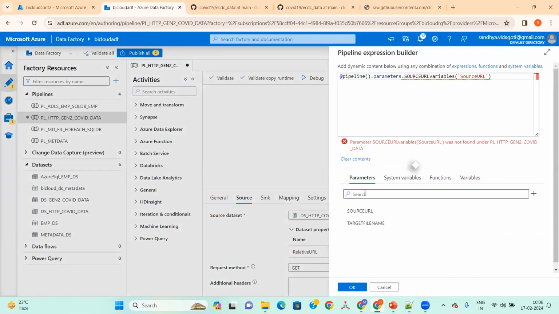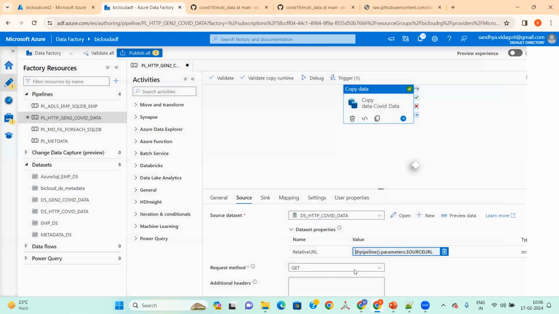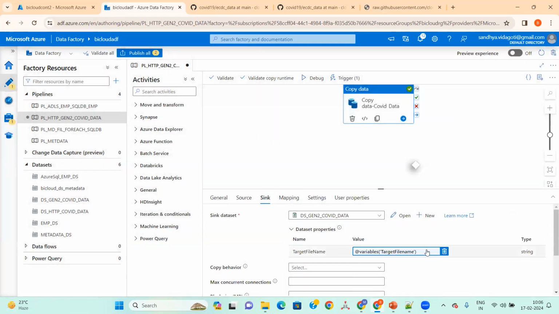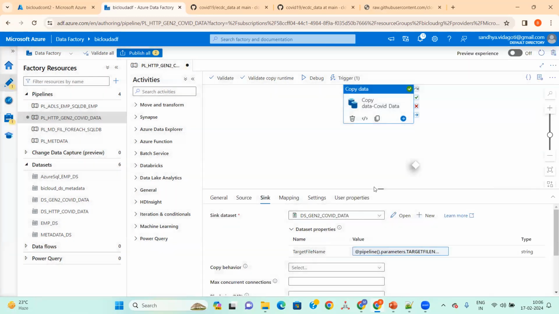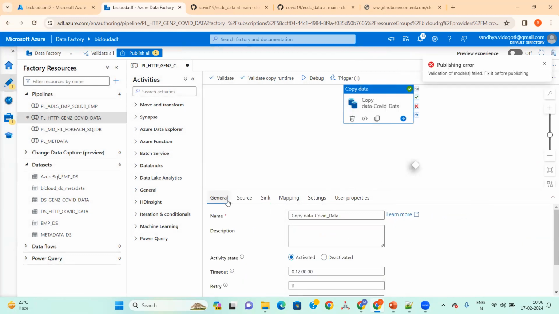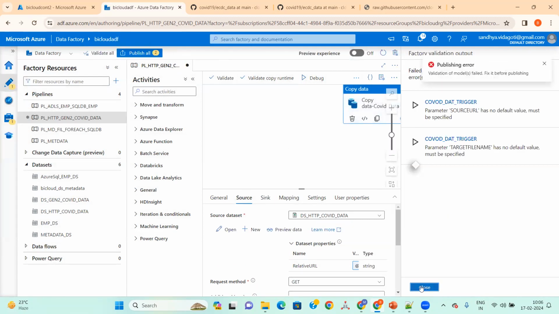Let me show it here only. Let's close this. So here I'm giving it at the pipeline level, and here I'll delete this one and give it as a target file name, right? So we are good till here, right? Did you understand? On the top of the pipeline we are giving, right? Yes, that's what I'm saying, it will prompt us to ask. Yes, okay, till now I got it.